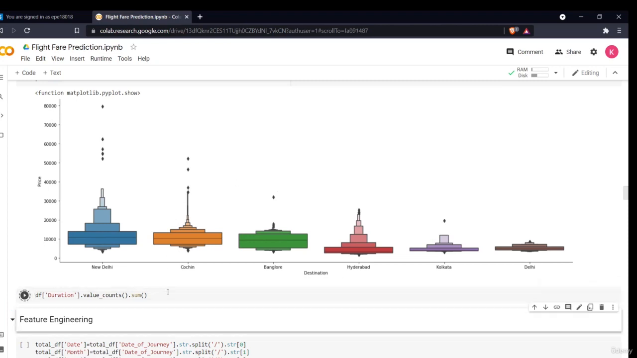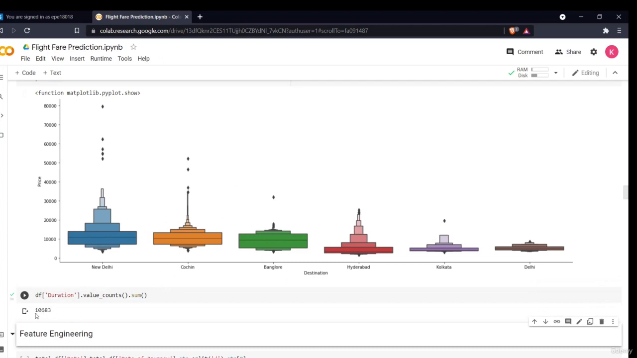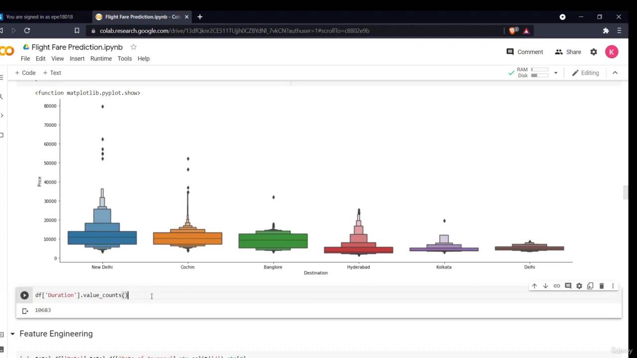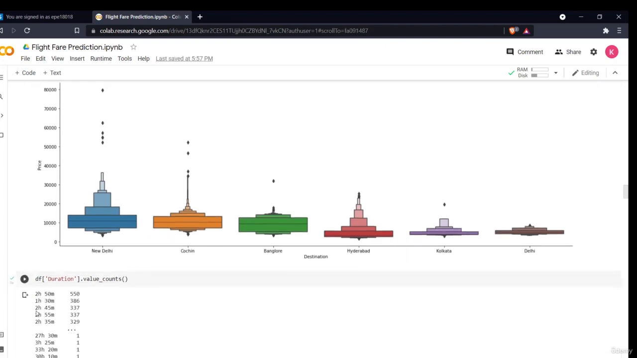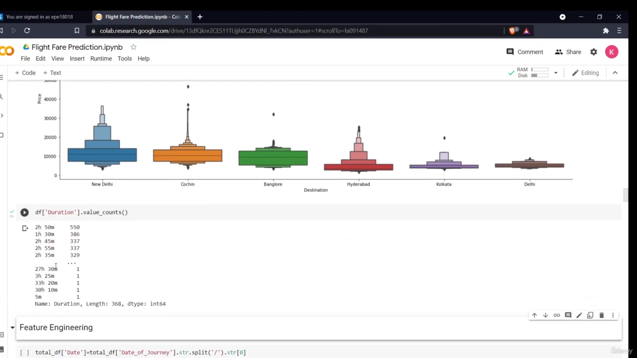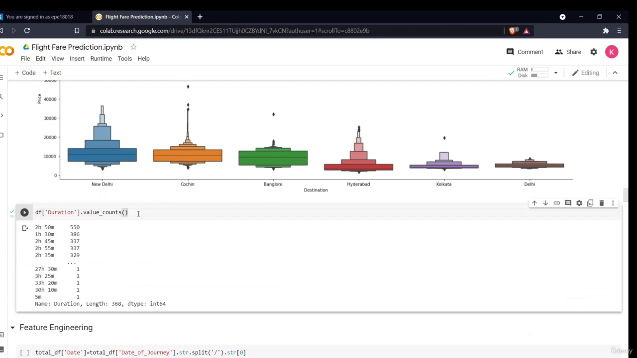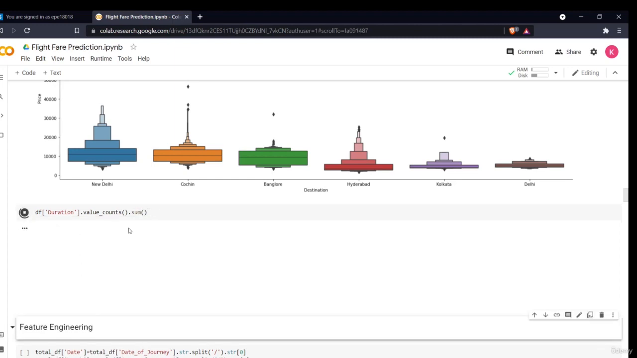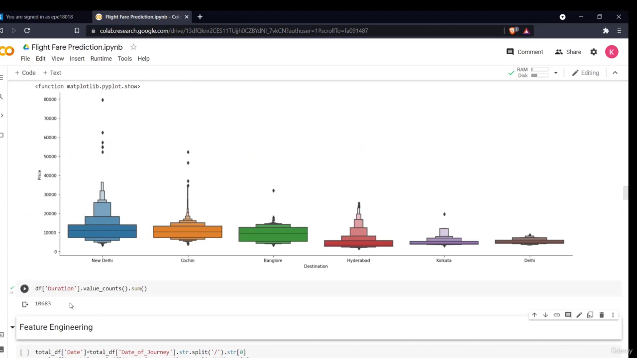Now these are the different durations. So it shows us 10,683. Why is this? Because it is obvious that every flight will have a different duration. So if there are 10,683 records, there will be 10,683 durations. If I want to see each of the durations, what I can do is simply erase the sum command and then it will show me the different durations. But I'm not interested in that because it doesn't give me any significance. I just used it to find out whether there are any null values or not. Although we can do it using the simple command isnull, I only used it for experimental purposes.